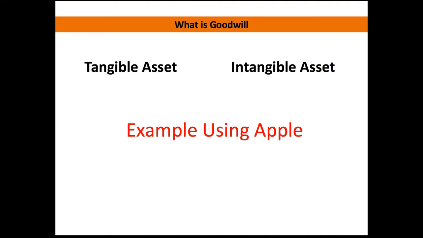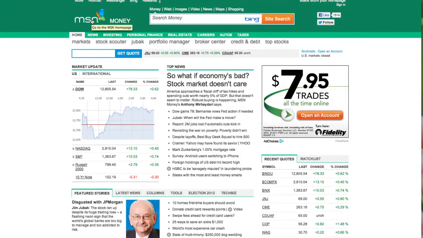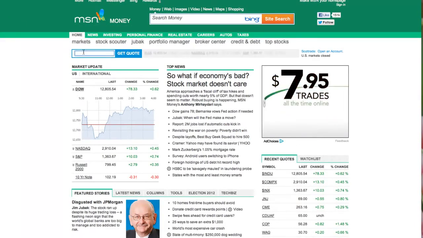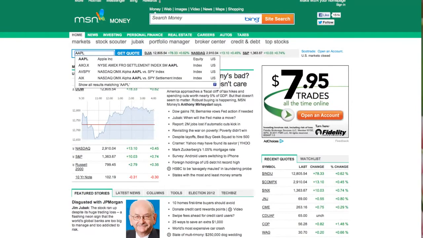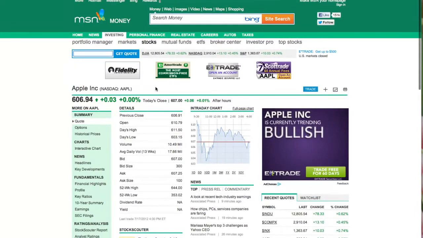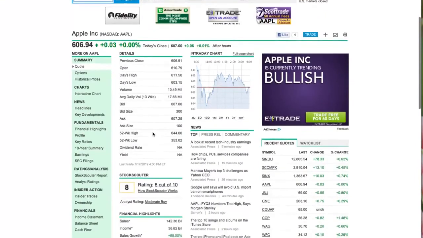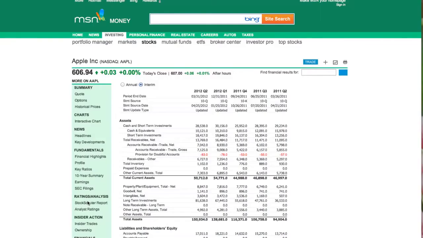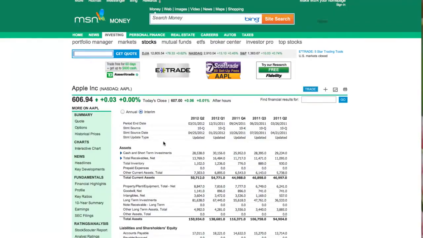To give you an example of where to find intangible assets on a balance sheet versus tangible assets, we're going to pull up Apple and show you their balance sheet and where these numbers are. Here we are at the top level MSN Money web page. We'll type in the ticker for Apple, which is AAPL, and hit enter, and it takes us to the top level page for the Apple company. We scroll down on the left hand side where we can select balance sheet, and as you can see, the balance sheet has loaded. We have interim selected, so we're looking at the second quarter for 2012 for Apple.